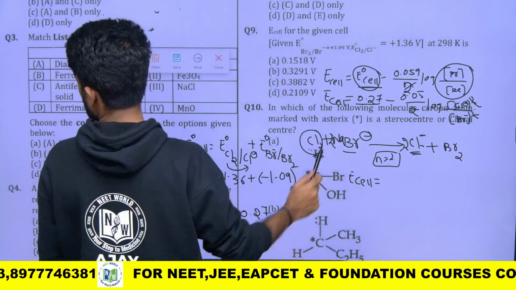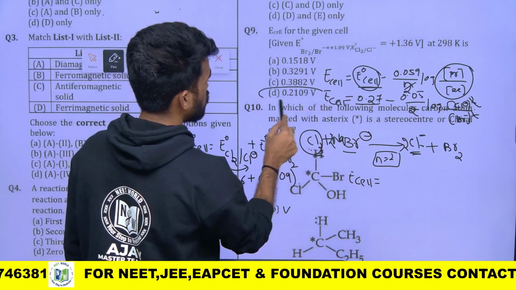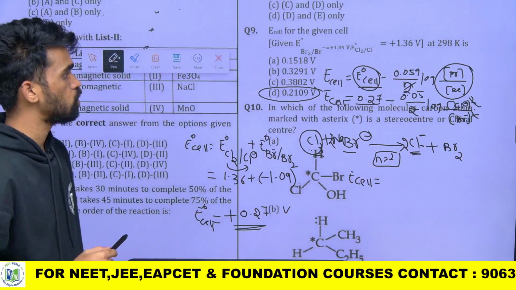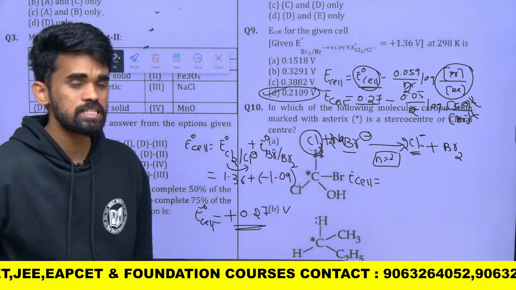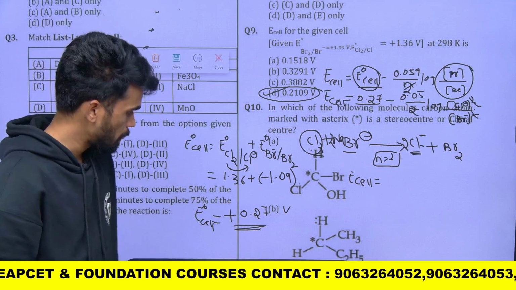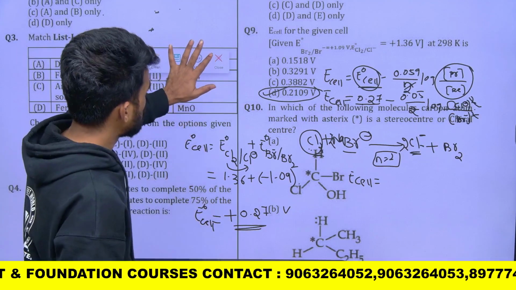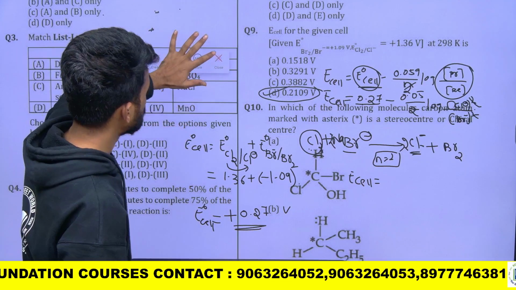So what is the nearest option here? We have D, 0.21, which is the only nearest value, so I am going with option D. This is the simplest way we can do this question. Okay, right, I am closing this. And then next.